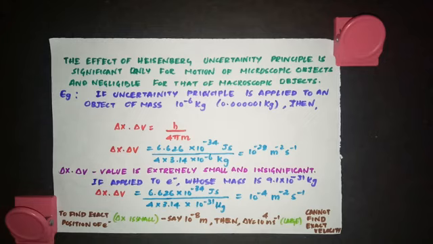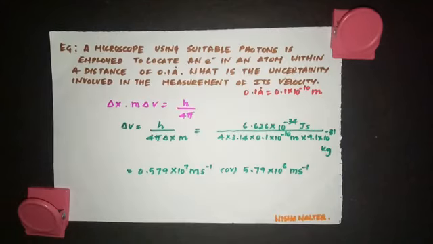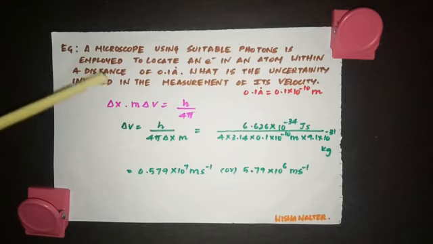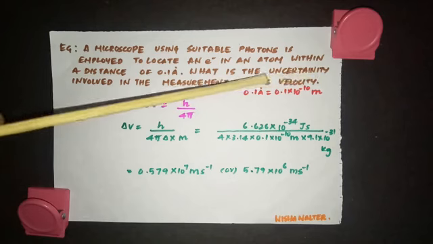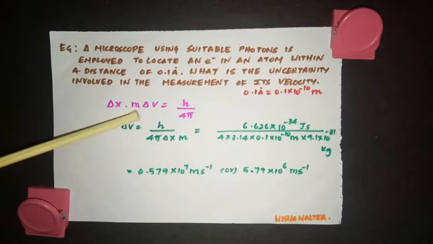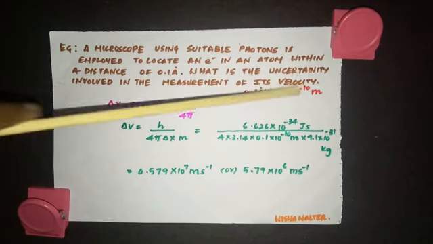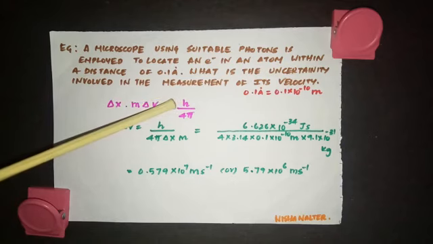So before ending this video, let's see a few more examples based on this de Broglie equation and Heisenberg uncertainty principle. A microscope using suitable photons is employed to locate an electron in an atom within a distance of 0.1 angstrom. What is the uncertainty involved in the measurement of its velocity? They are asking you the uncertainty in the velocity, which means del V is asked.